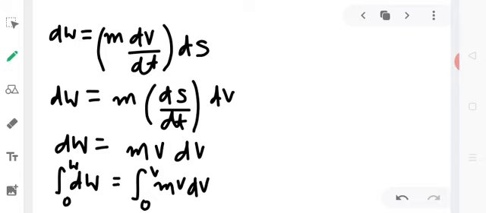When the object acquires a velocity v, total work done is W. So over the limits, we integrate both the sides. As the mass is constant, we can take it out of the integral sign.